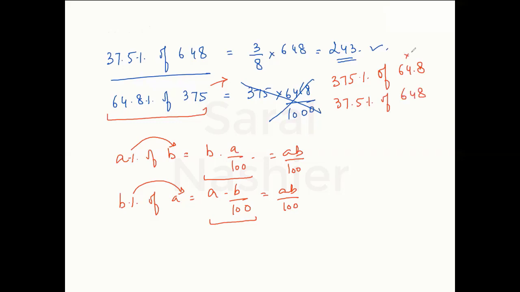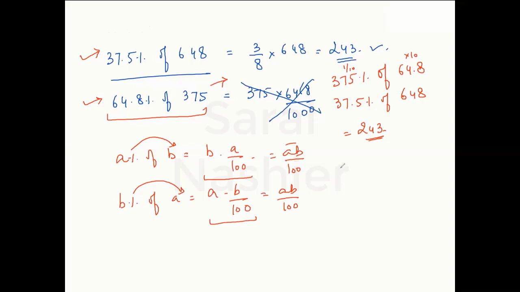I have multiplied this by 10 and I have divided this by 10. It does not change my answer. Ultimately, A into B would remain the same. And can I say this is also 243? So the ease by which you could solve this, the same ease by which you can solve this as well, if this is in your mind, that 375 in that order can make my job easy.